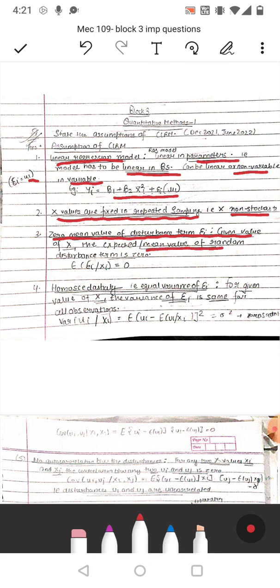The expected mean value of the random disturbance term is 0. So the expected value of the disturbance term with the given value of X is equal to 0. Fourth, homoscedasticity, that is equal variance of error term for given value of Xi. The variance of error term is the same for all observations, that is variance of ui given Xi is equal to the expected value of ui minus expected value of ui given Xi, whole square, should be equal to sigma square, that is homoscedastic.